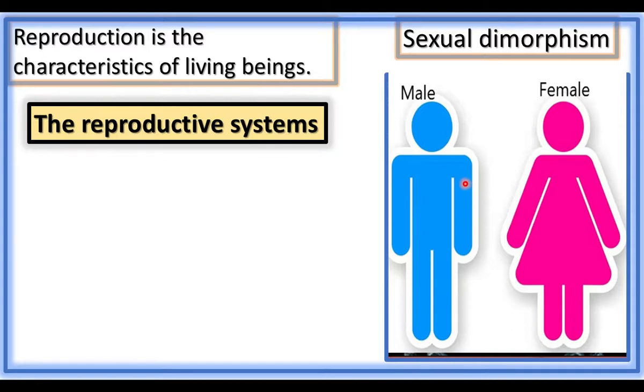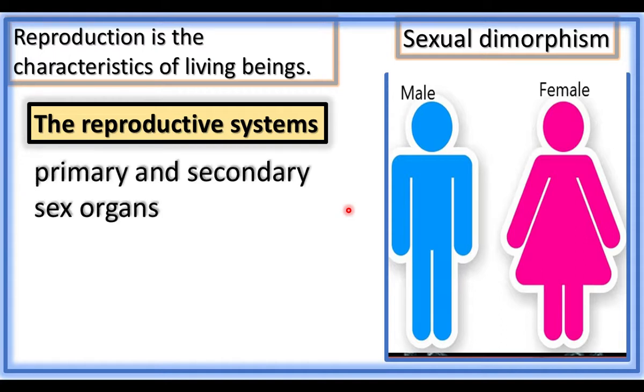In the beginning of the lesson, we had learnt that an organ system is made up of many organs. Likewise, the reproductive system is also made up of reproductive organs. The reproductive organs are grouped under two types. They are primary and secondary sex organs.